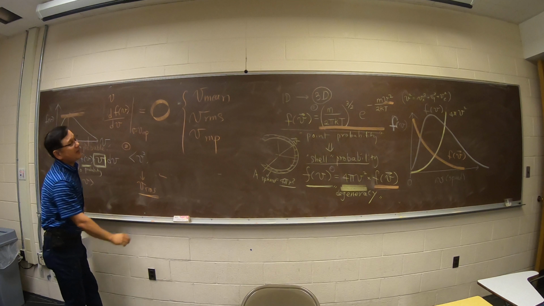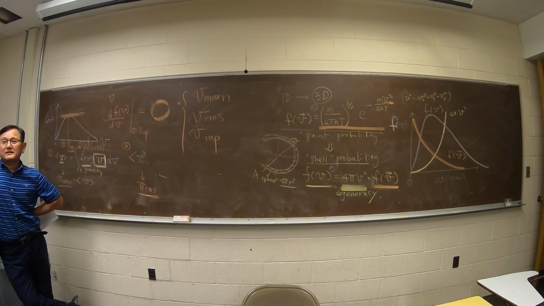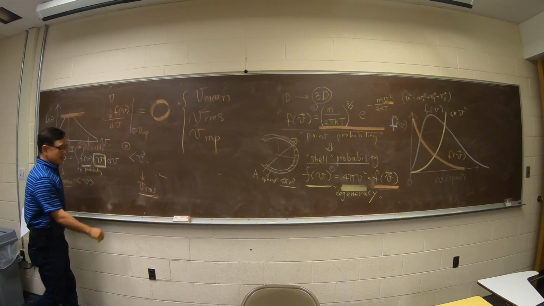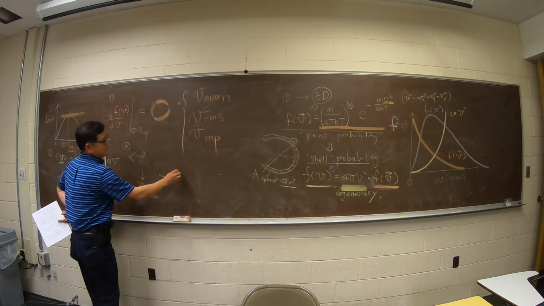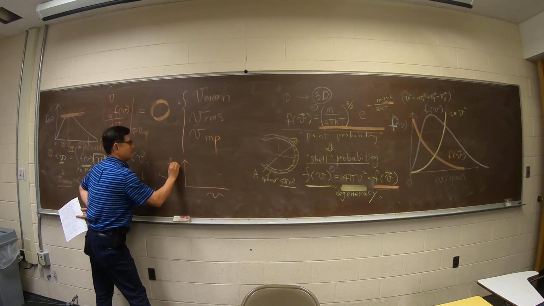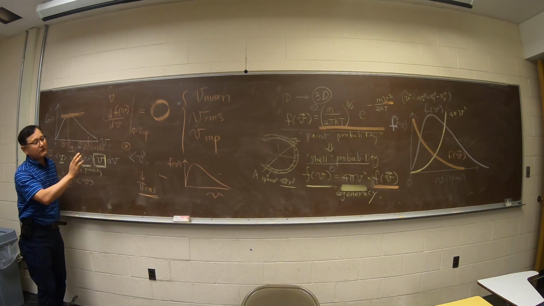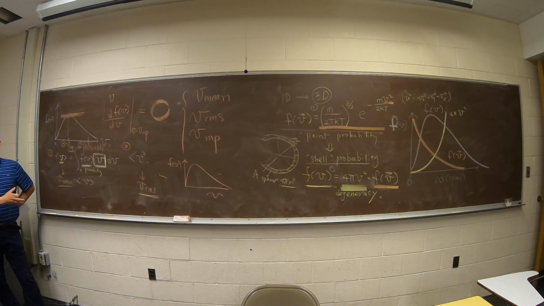It's kind of involved. It's quite complicated. But because V has a probability distribution, there are 3 different ways you can easily find out, and they have different values.